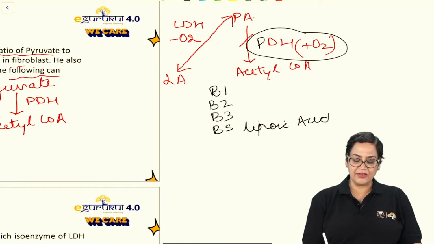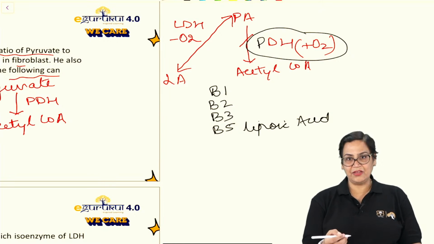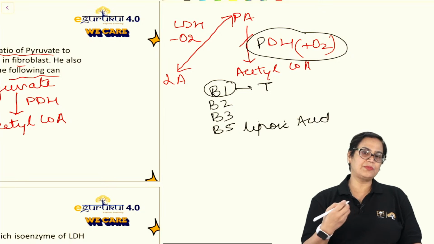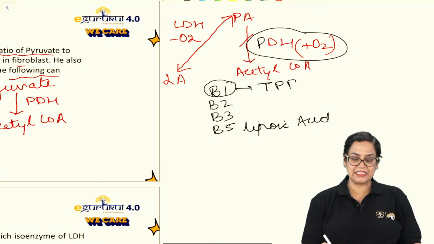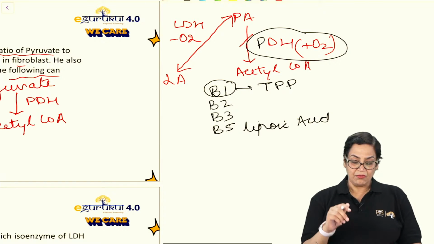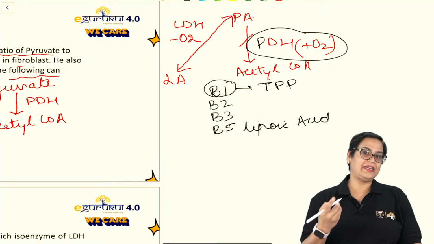These are the 5 major components of PDH. And out of these 5 vitamins, the most important one is B1, which is thiamine and which is present in the active form as TPP, thiamine pyrophosphate. Why? Because this is the vitamin which is catalyzing the entire reaction.